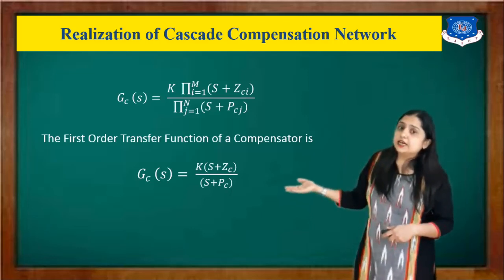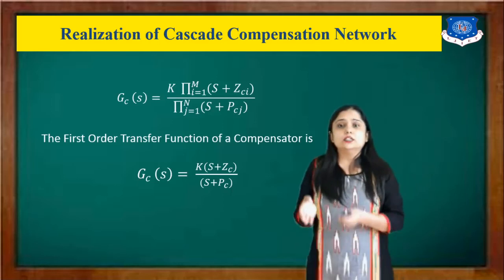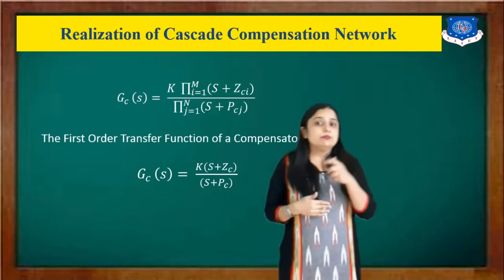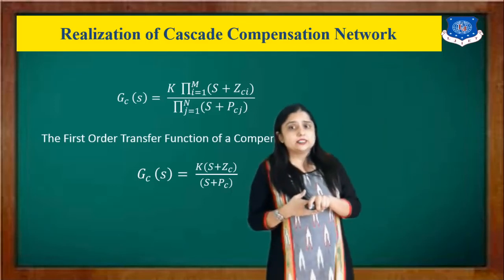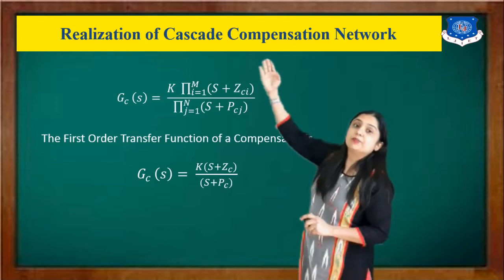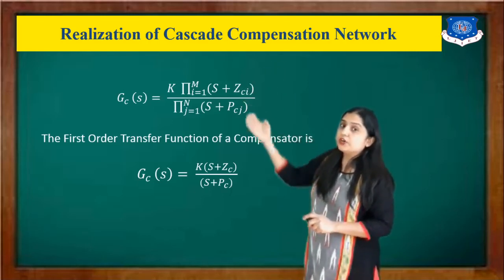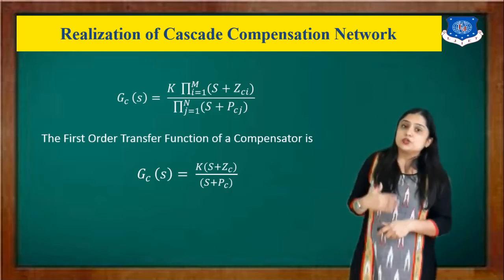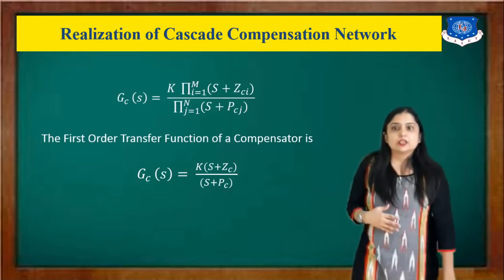We will design only the first order compensator, so we are going to add one pole and one zero to the existing system. Generally we will use a cascade compensator, so we just multiply this function with our existing system transfer function.